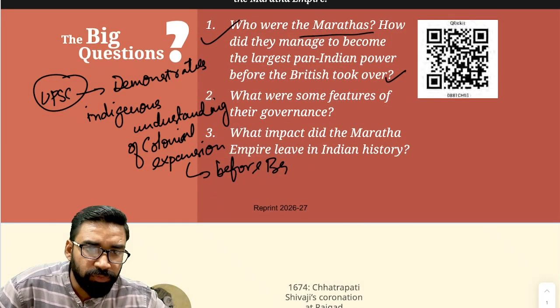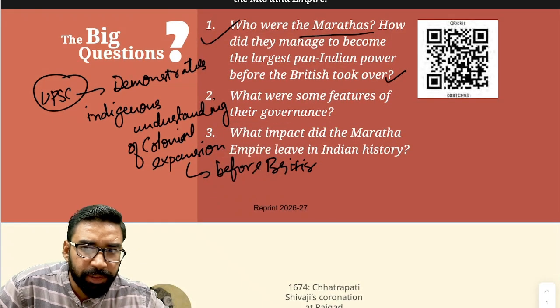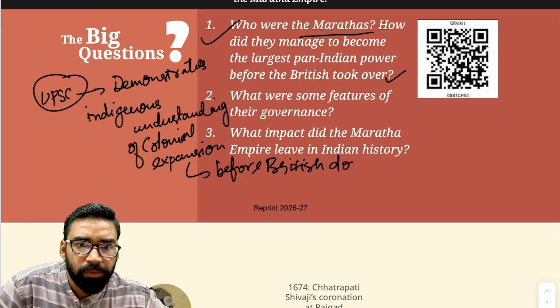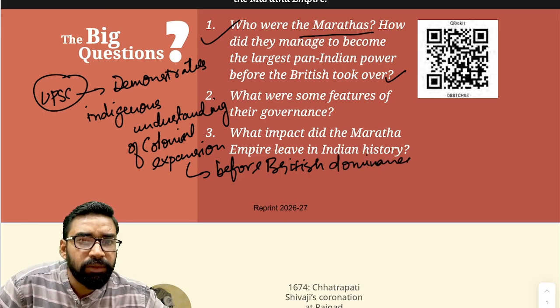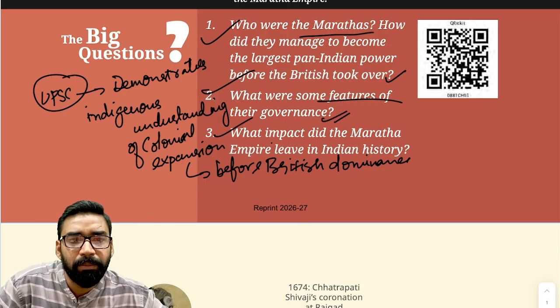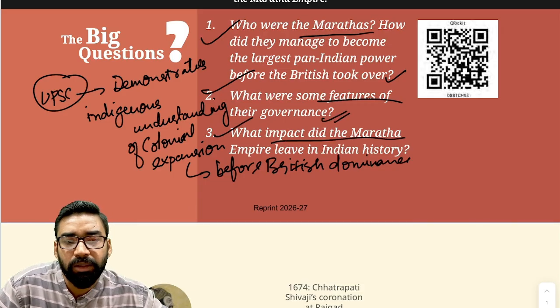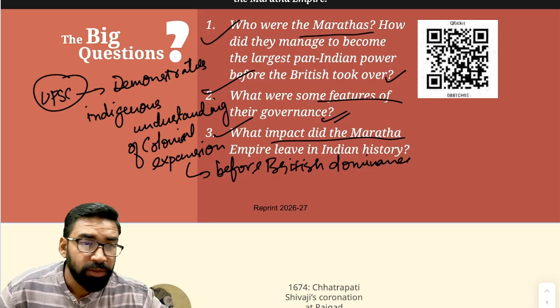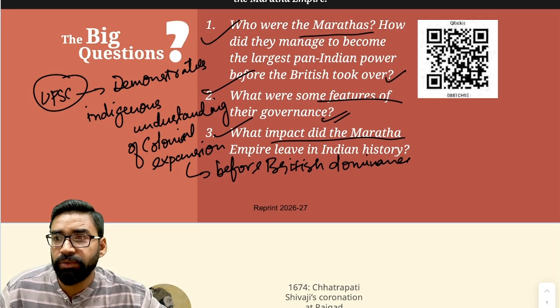Then we need to understand what were some features of their governance, and then what impact did the Maratha Empire leave in Indian history. So these are some important things that we need to understand.